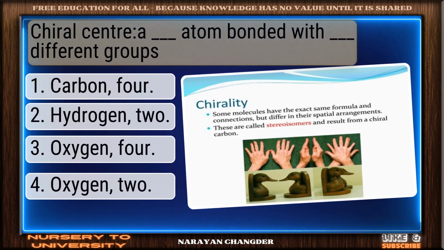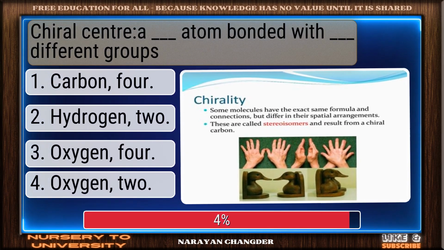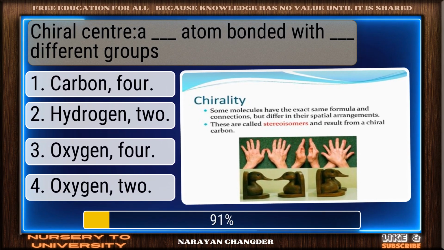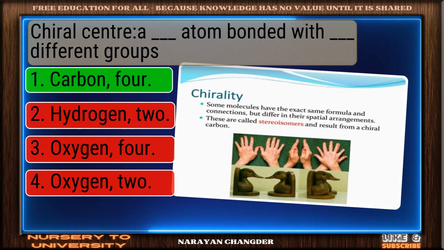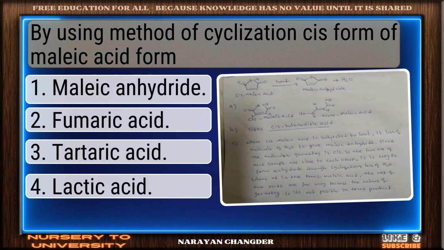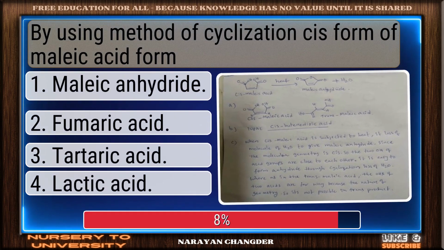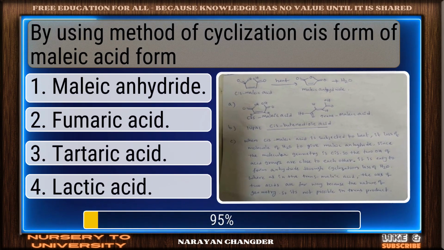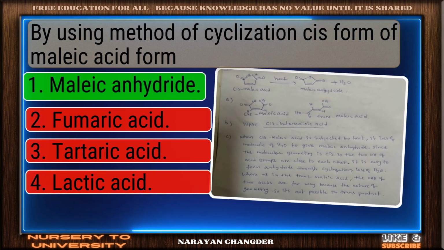Chiral center, a dash atom bonded with dash different groups. Bravo. Carbon, 4 is the answer. By using method of cyclization, cis form of malic acid form. Nice work. You chose maleic anhydride, and it is correct.